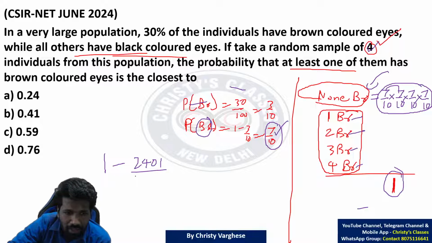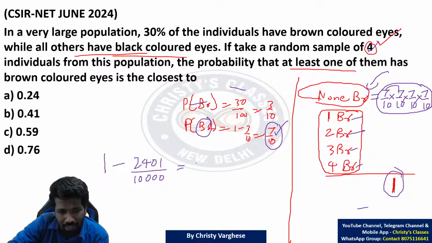2401 divided by 10,000, 0 added. So you subtract it and the answer will be 10,000 minus 2,401, by 10,000. Mental math will help you to do subtraction also.